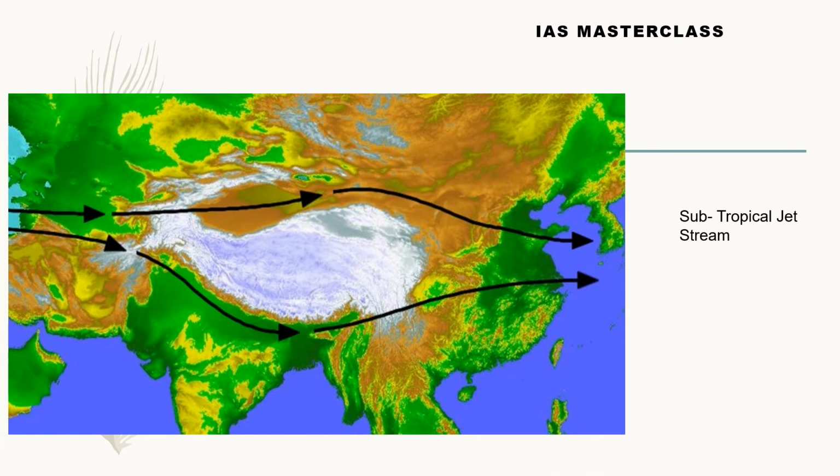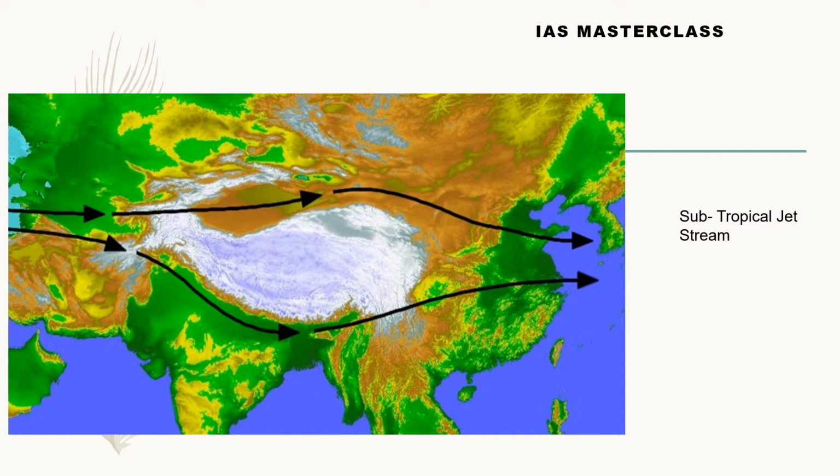The subtropical jet stream, as we have already discussed, is an interesting one. Why? Because it actually changes its direction. Of course, all jet streams change their direction a little seasonally, and also when they pass from ocean to continent and continent to ocean. In the case of the subtropical jet stream, we have already seen that it is stronger between the Mediterranean Sea and the Tibetan Plateau.